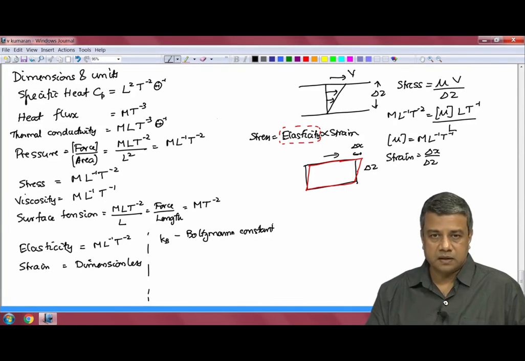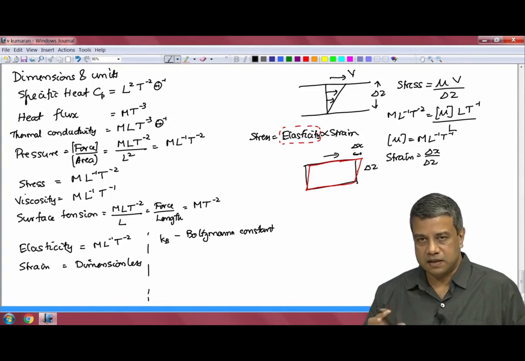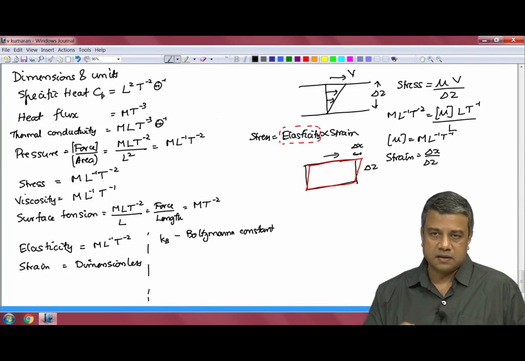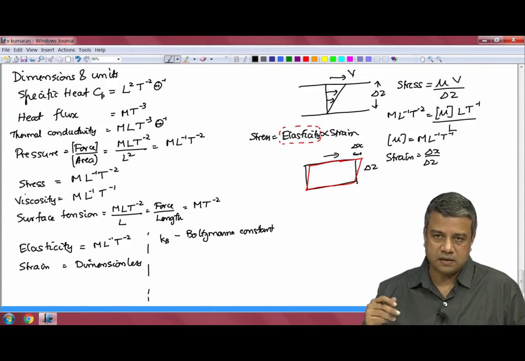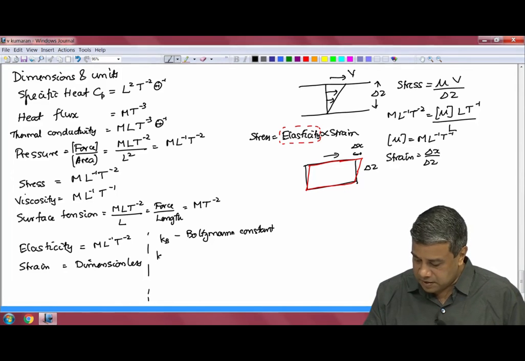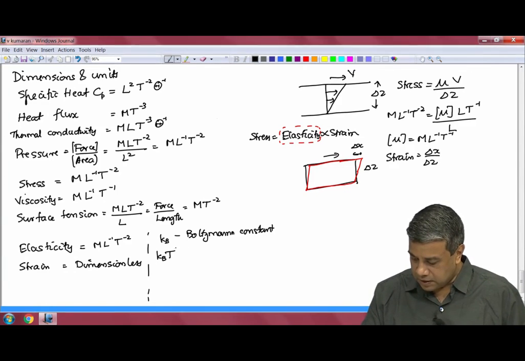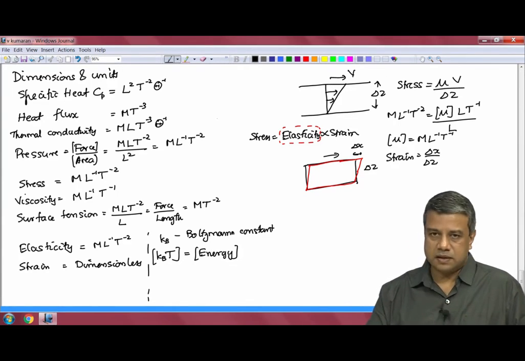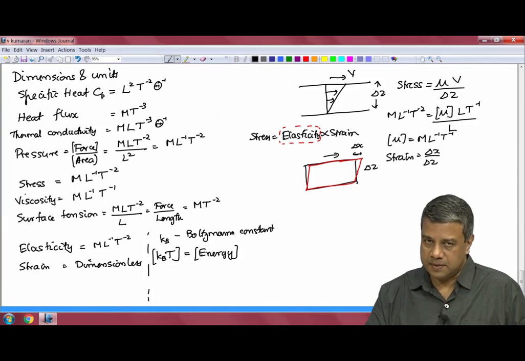The thermal energy in fluctuations, you know from equipartition, is half kT in each degree of freedom. So, there is half kT thermal energy in the translational, rotational, vibrational, etc. degrees of freedom. That means that Kb times T, the dimension of that, is the dimension of energy, because Kb times T is an energy.